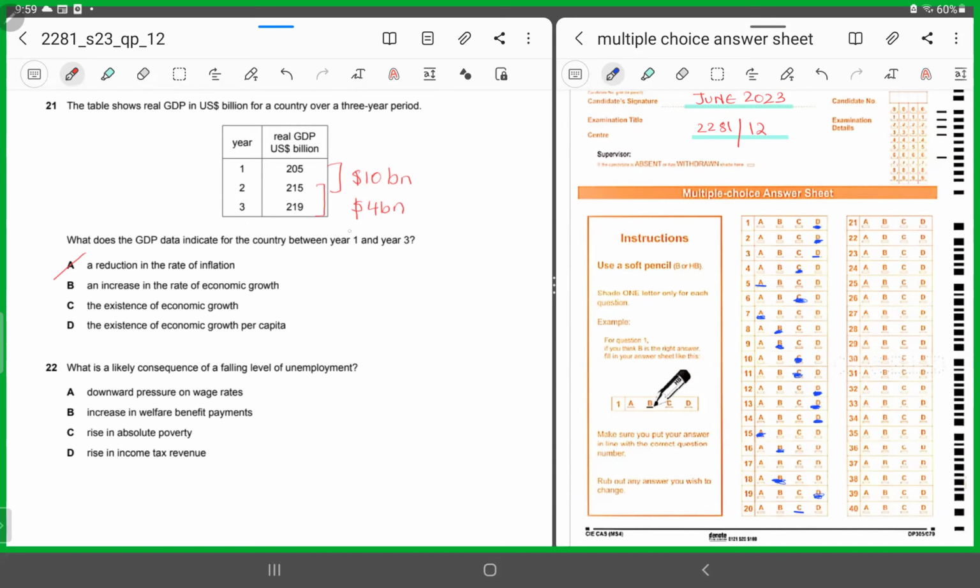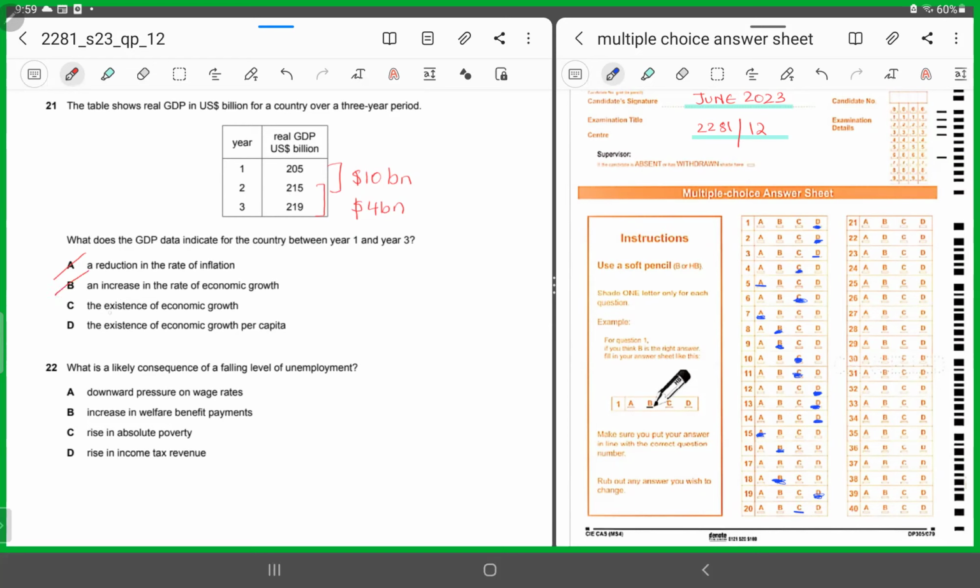So although there are signs that yes, the real GDP is increasing, which means there are signs of economic growth, yet the rate is not increasing. See, right? It's not increasing by the same rate. Had it been increasing, then it would again have risen by $10 billion between year 2 and year 3. But no, the difference is only $4 billion. So it's not an increase in the rate of economic growth.